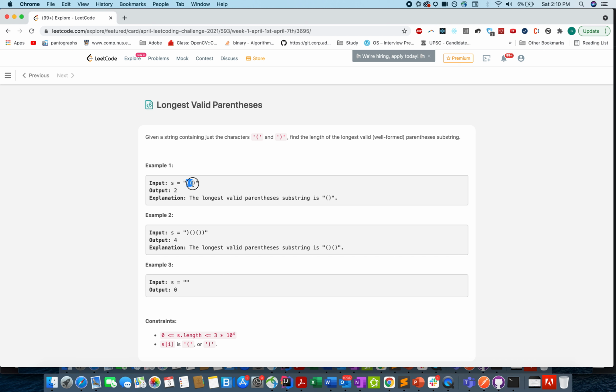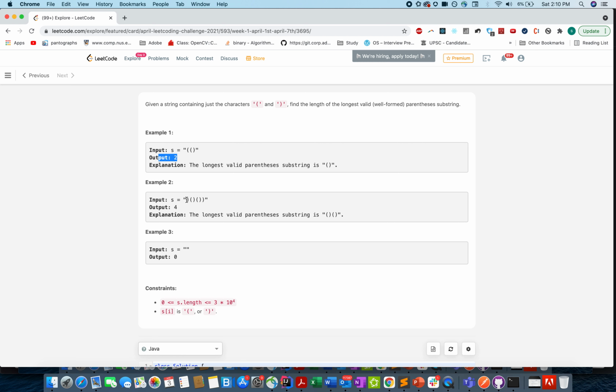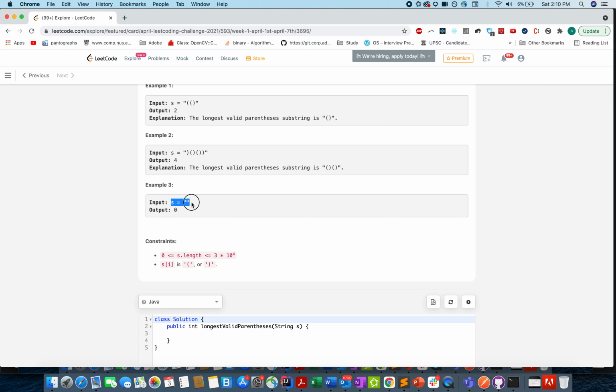We are given the string as opening bracket, closing bracket. The longest valid parenthesis substring would be this one, and its length is 2. So we return the output as 2. Let's look at another example. Here the longest valid parenthesis is this much, and its length is 4. So we return 4 as an answer. And since it's an empty string, we simply return 0 from there.